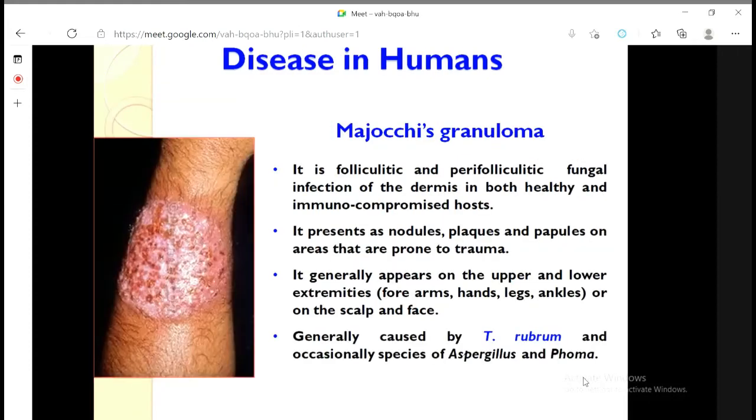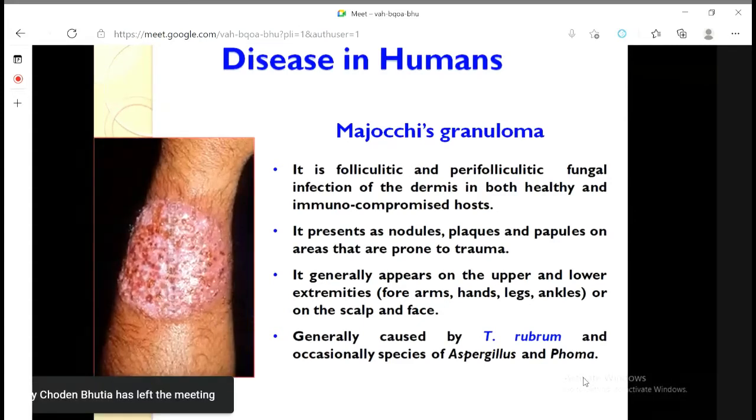Next is Majocchi's granuloma. Majocchi's granuloma is very, very unique among all the dermatophyte infections. What does it do? It causes a blistering type of inflammation on the skin, which is very uncommon in any other kind of dermatophyte infection.